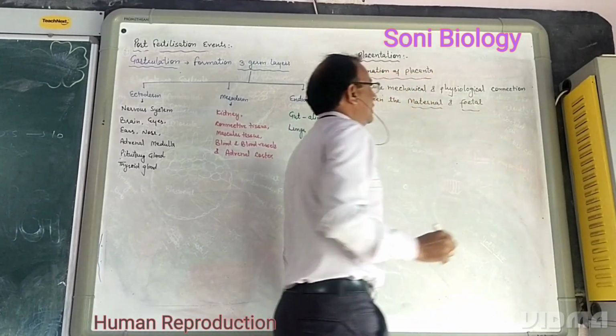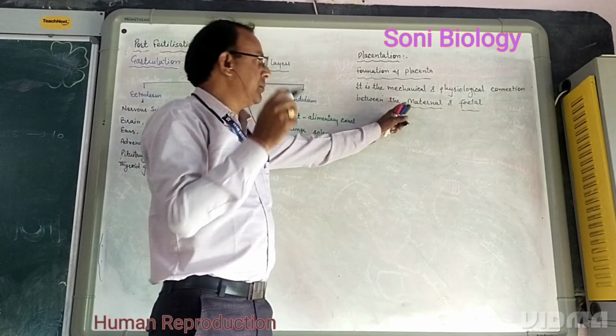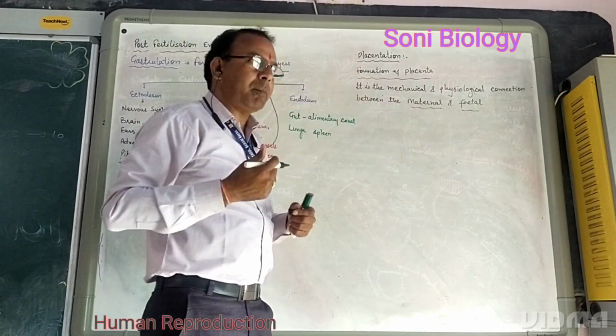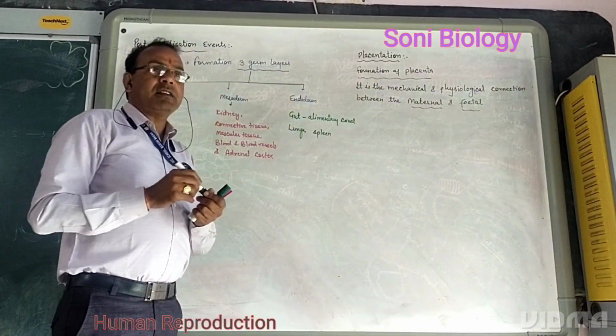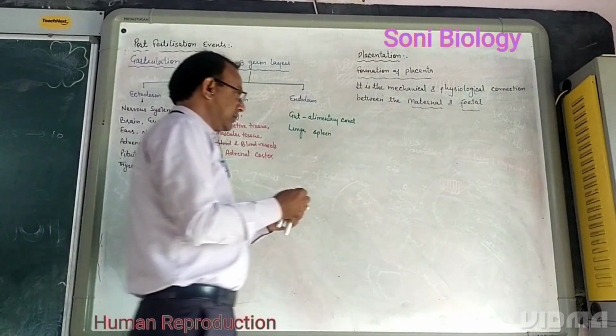This is the physiological and mechanical connection between the maternal part and the fetal part. So we can see that placenta consists of two parts.